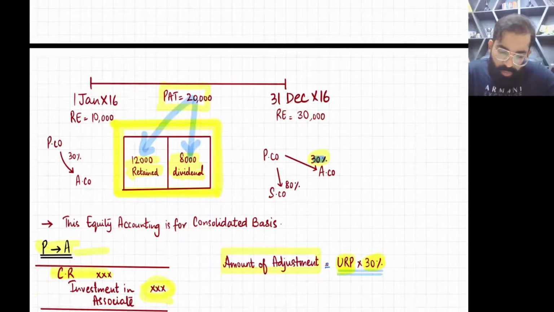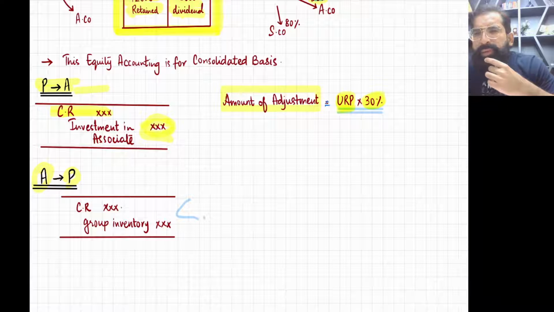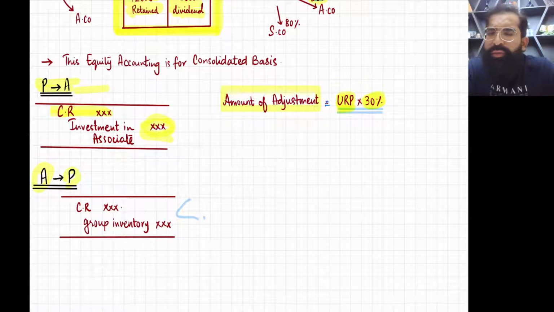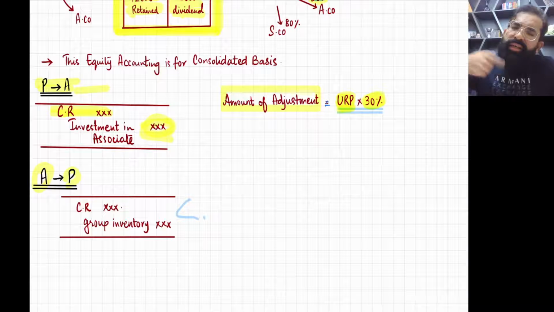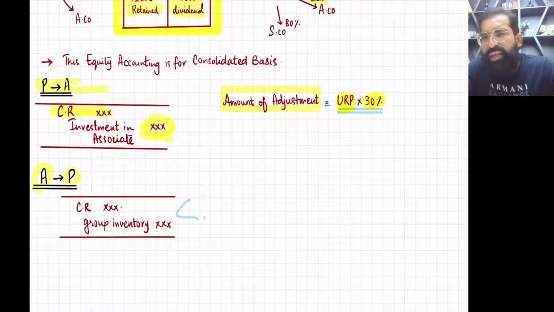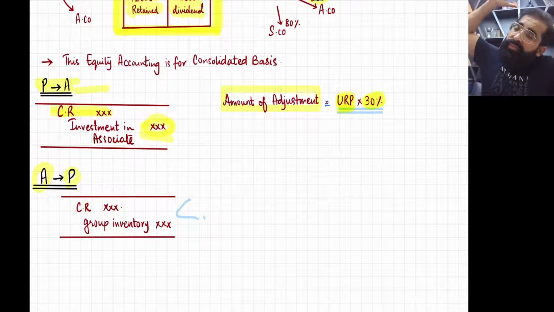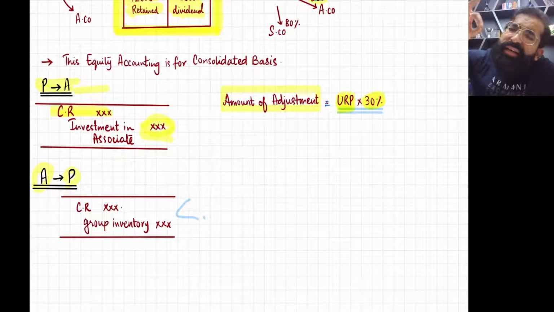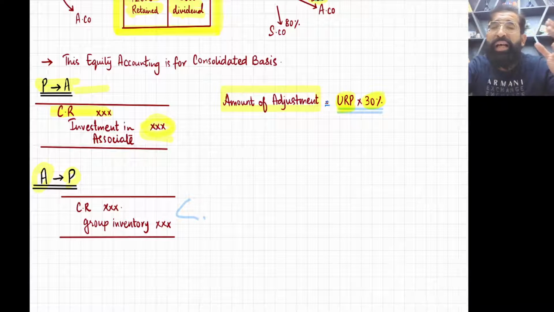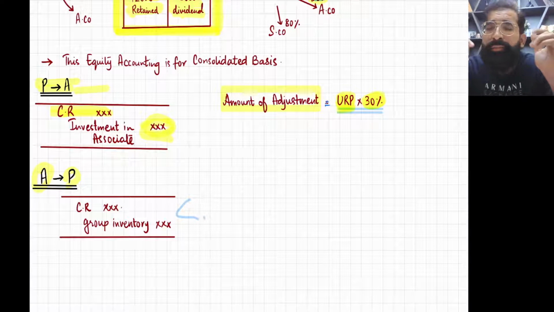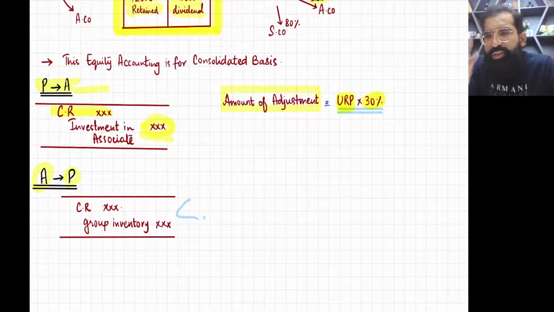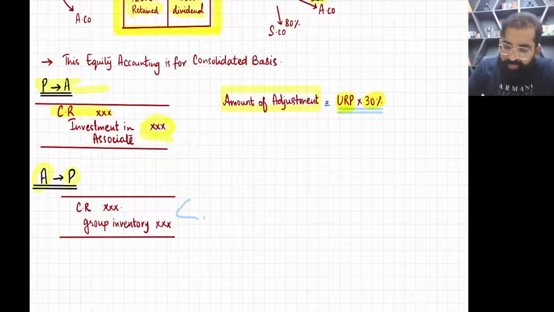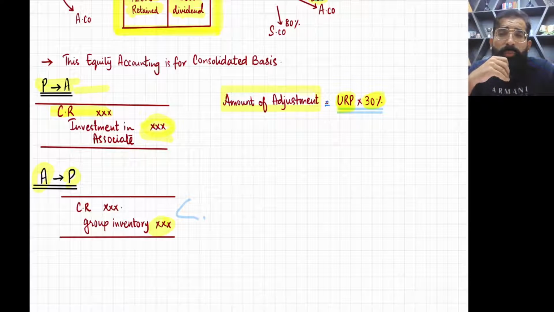Okay. Now in A to P sale, very simple. As the goods are sold from A to P, just think, A company sold goods to P company and P did not sell it further. So at the year end, unrealized profit is present in P company's inventory. And yes, P company's inventory is in my hand. So I'll directly credit group inventory. That's why here we credit direct group inventory.